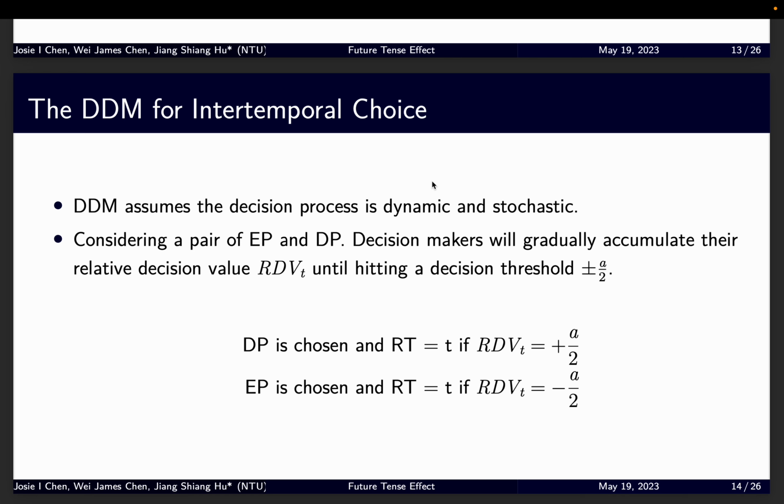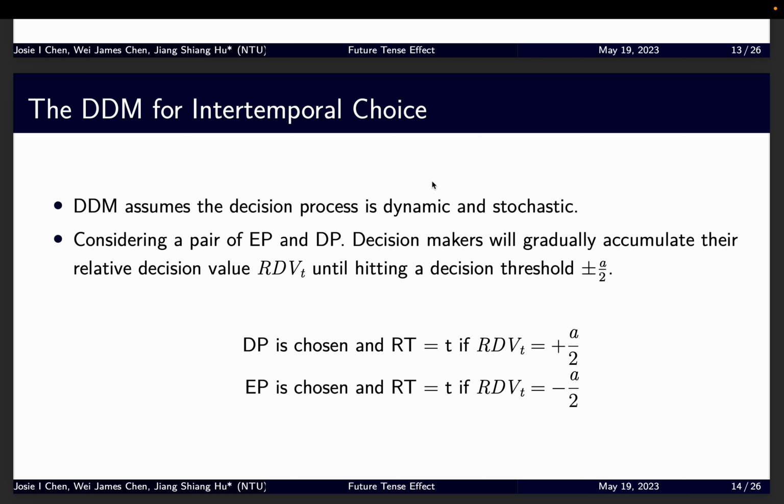The first thing you have to know is that DDM assumes the decision process is dynamic and stochastic. Consider a pair of early payment and delayed payment. Decision makers will gradually accumulate their relative decision value, RDV, until the RDV reaches a decision threshold.